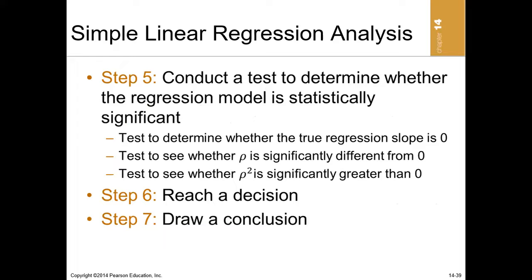So to check whether the entire model is significant, we use the R square, because R square shows the percentage variation in the dependent variable that can be explained by the variation in all the independent variables. So once your R square is not significant, it means all your independent variables put together cannot explain the dependent. That means that on the overall, your model is not significant, right? Then afterwards, we reach a decision and then draw a conclusion, okay?